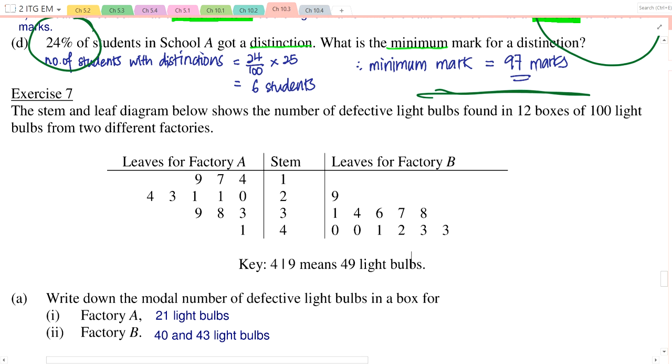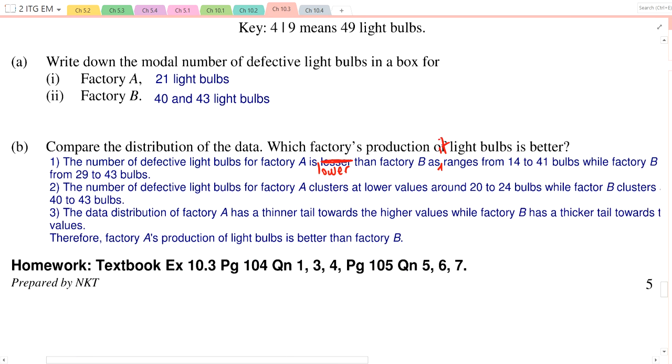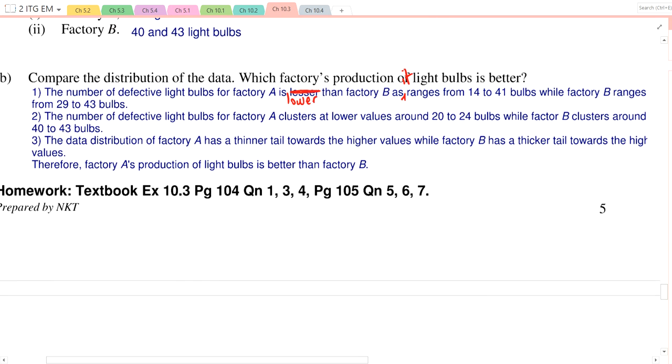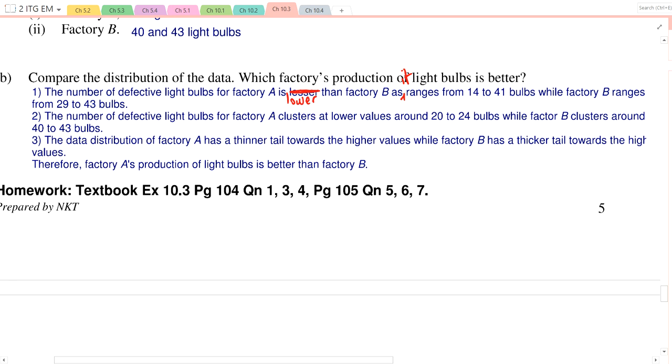The modal number, in this case the mode, tells us that in factory A, the highest frequency is 21 spoiled bulbs. But in factory B, the highest number is 40 and 43. The most frequently seen number of spoiled bulbs is 40 and 43 in factory B, whereas in A it's just 21. Doesn't that imply that factory A is doing better? So this is what we can analyze from the data.